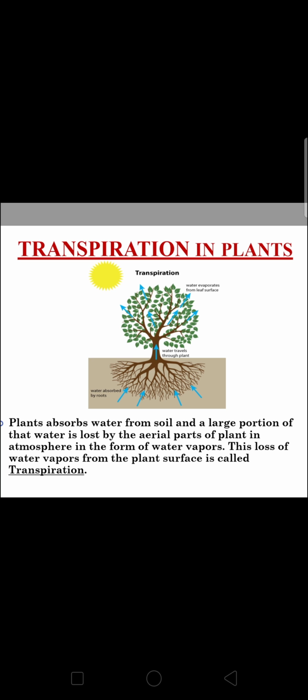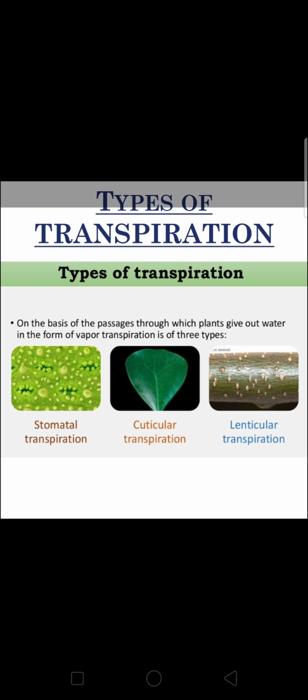Transpiration in plants. Plants absorb water from the soil. A large portion of that water is lost by the aerial parts of the plant into the atmosphere in the form of water vapors. The loss of water vapors from the plant surface is called transpiration. The aerial parts of the plants are those parts which are present above the surface of the soil. Transpiration is not a simple process of evaporation. It is regulated by the vital activity of the protoplasm.